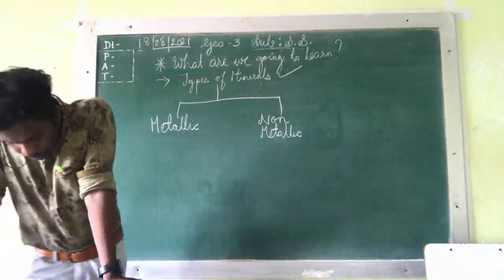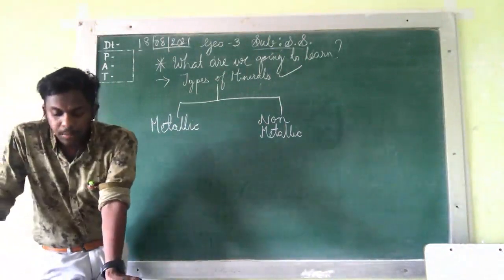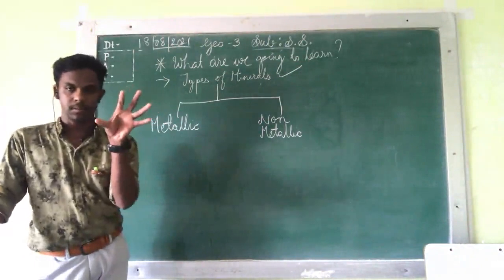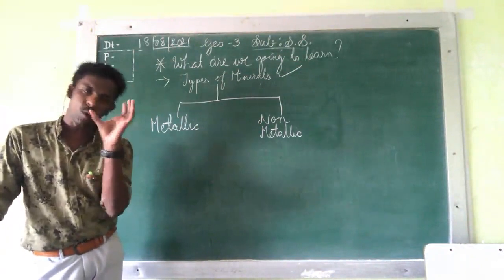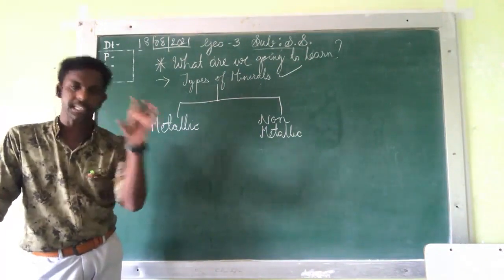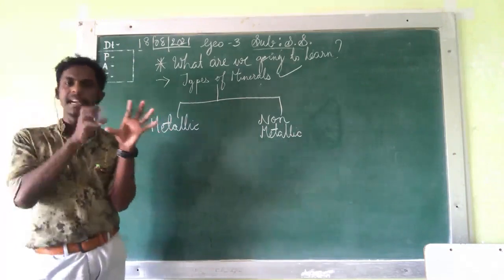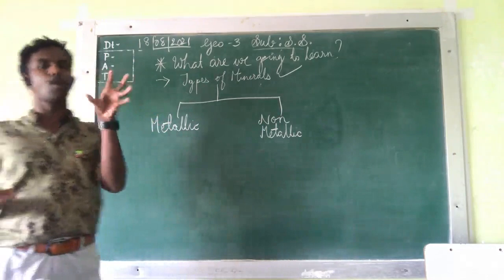Now, the metal is present in which form? Raw form. It's a raw metal. Nothing is added in that. Metal is as it is. Its shape, its size, color, everything is the same. Nothing is added into it. That is known as raw metal.